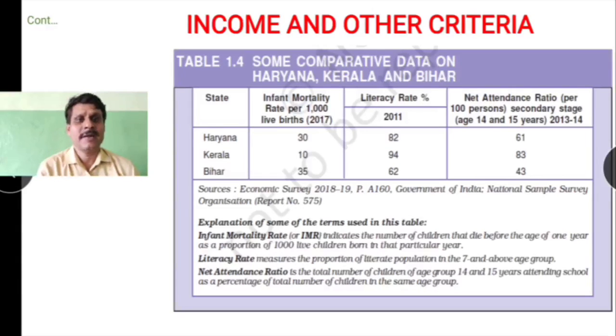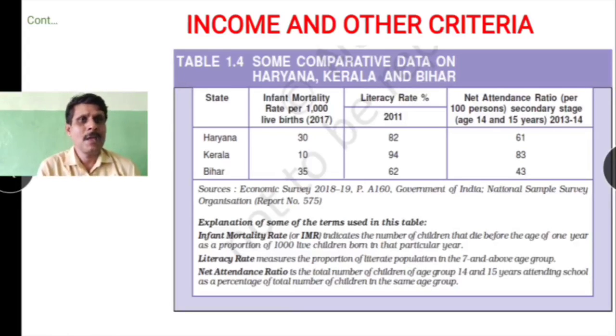Okay, now we have Haryana, where IMR was 30 in 2017, and in Kerala it is just 10. Then in Bihar, the infant mortality rate was very high, 35 children. Next we have the literacy rate in 2011 as per census. So we have Haryana, where 82% of its population is literate. In Kerala we have 94%, and in Bihar it is just 62% of its total population was said to be literate.